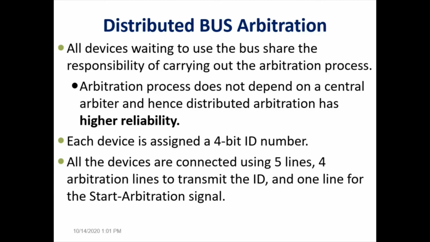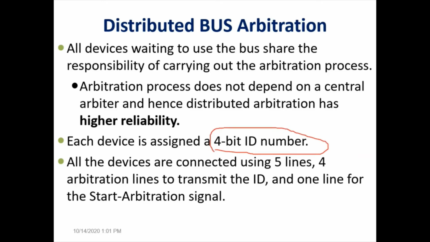Since here there is no single arbitrator like the processor, this scheme is more reliable. If one particular device fails, there are a lot of other devices which contribute to the arbitration process. In the centralized arbitration process, there is a single arbitrator, and if it fails, the arbitration process cannot be continued. In this process, every device is assigned a 4-bit ID number. A unique ID number is given for every input-output device.